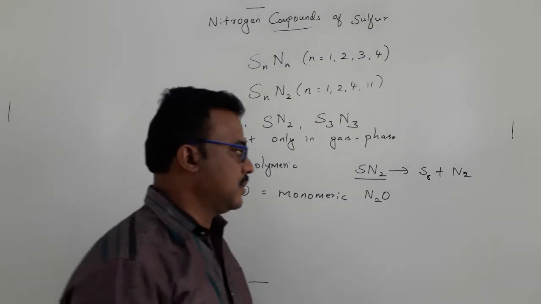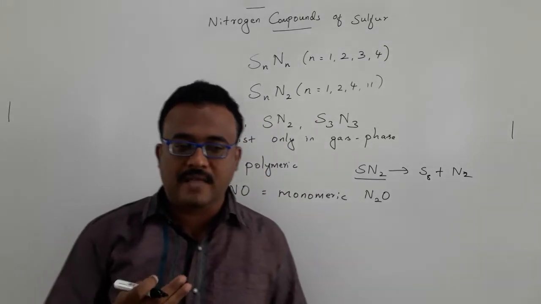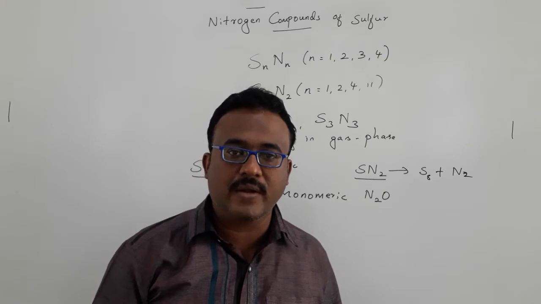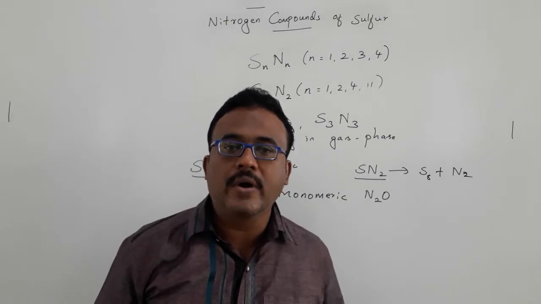So here again, when sulfur is substituted by oxygen, the properties are very different.